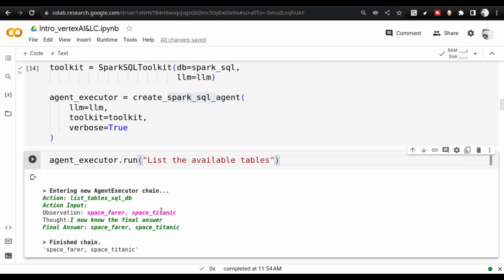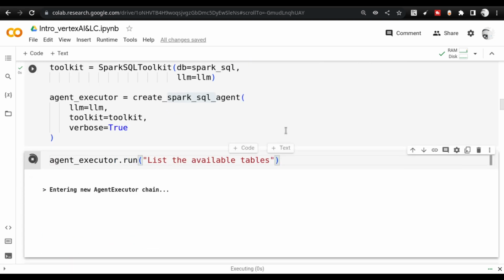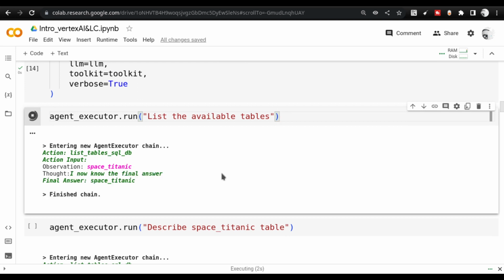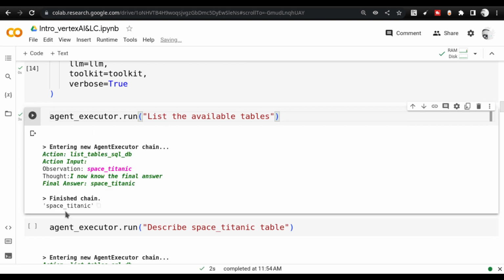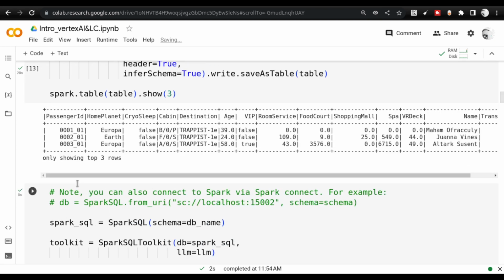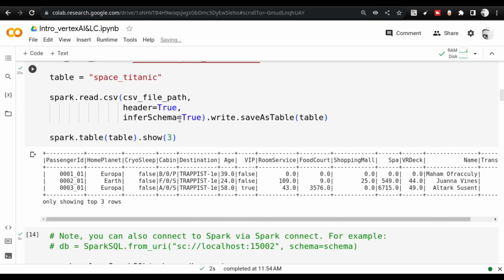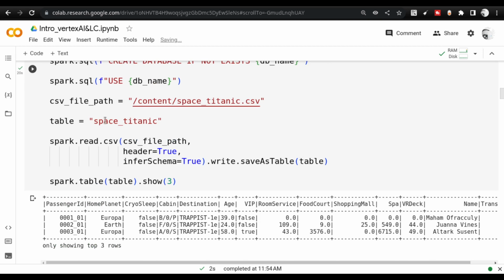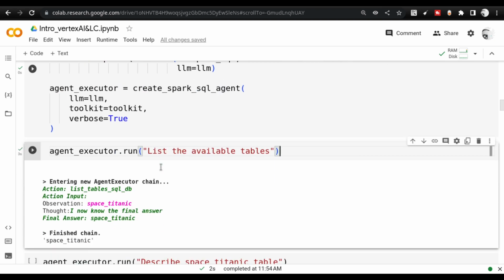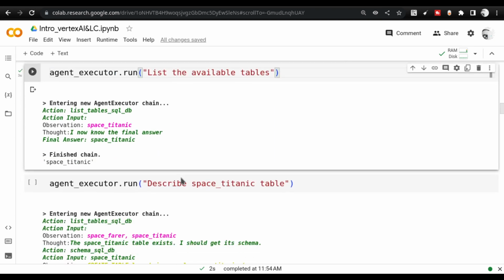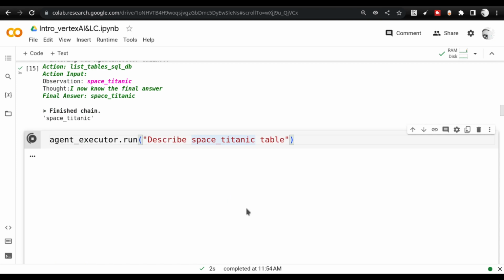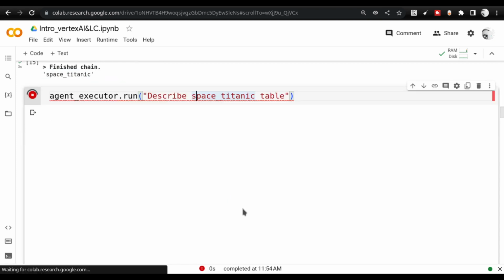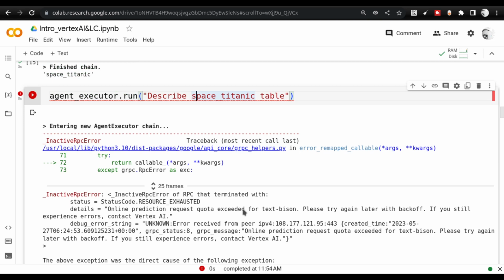Now what I'm doing is I'm just asking it to list the available tables. Let's see what happens. And you see it is listing the table that I created. Space Titanic is the table that I created here, so this is the table name I've used, and that is what is getting shown. Next, I'm going to ask it to describe the Space Titanic table. I'm asking all these things in natural language.